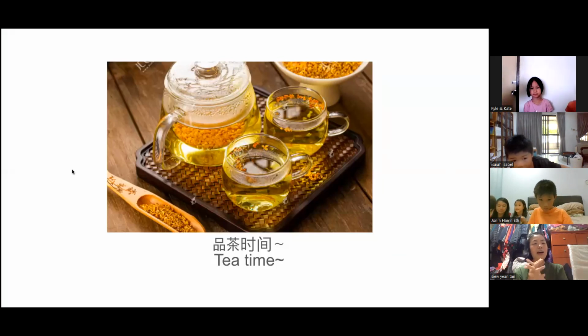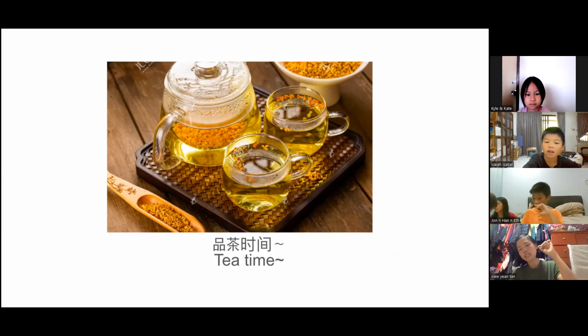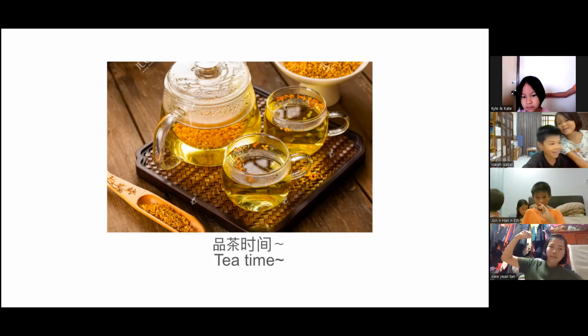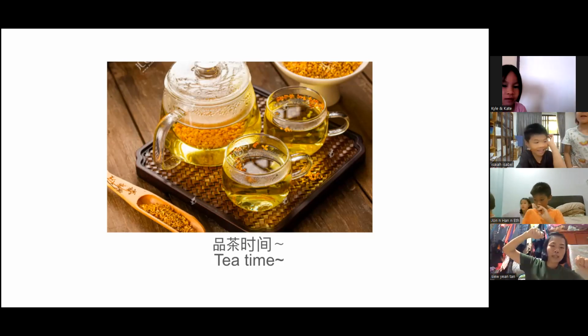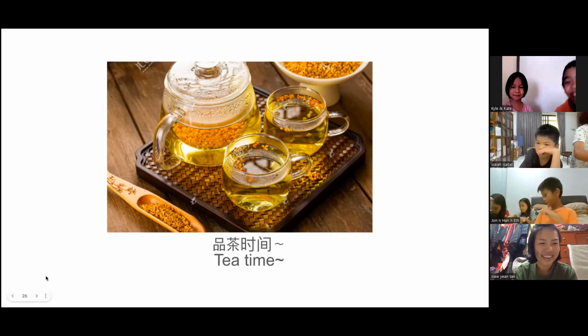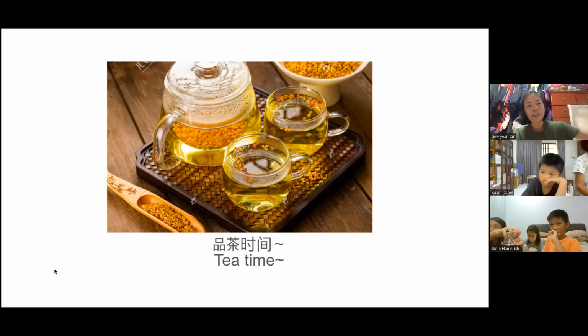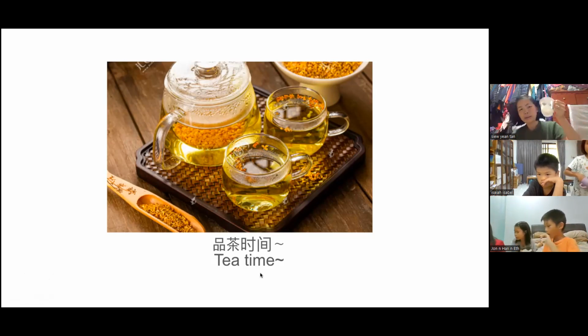Okay. Now we are going to drink our osmanthus flower tea. Have you all got your flower ready and your pot ready? And you can put your hot water into the flower. Yeah, ready. So when you get your cup ready, don't drink first. Cannot drink first. Show me your cup first.